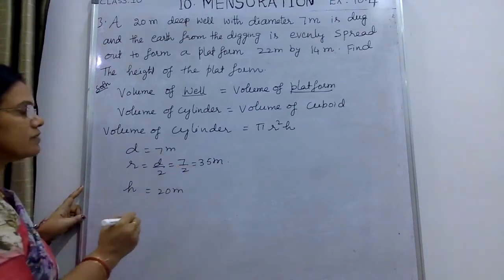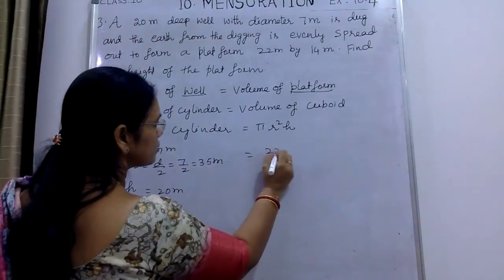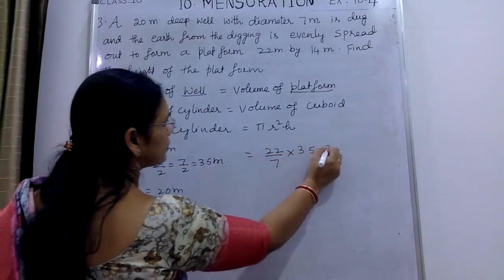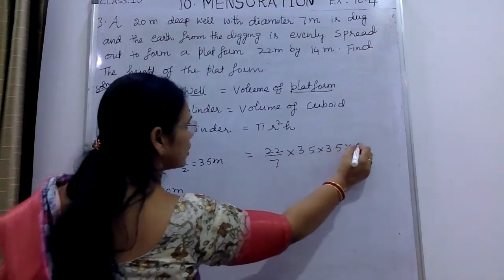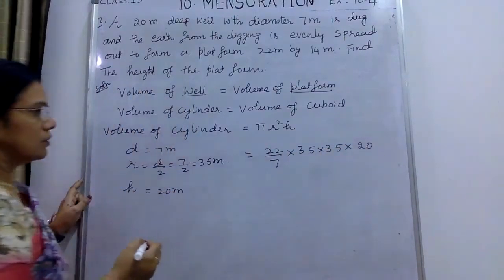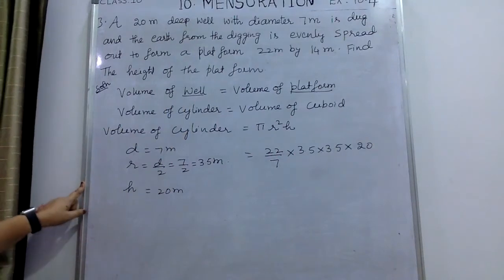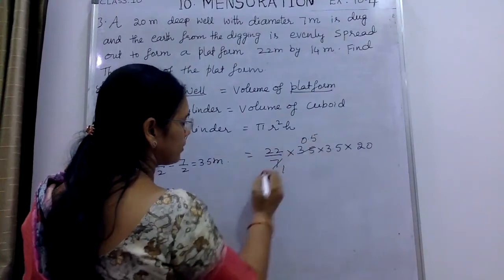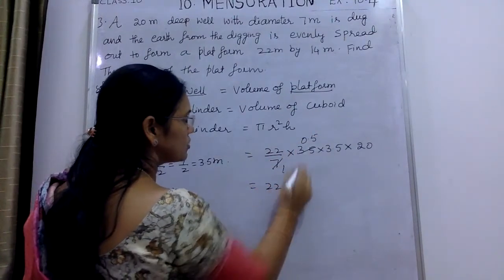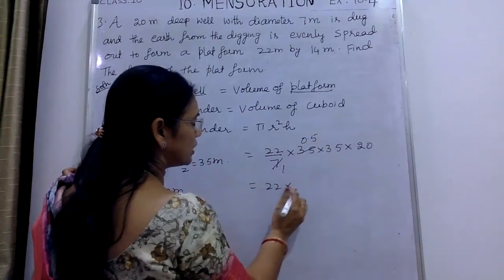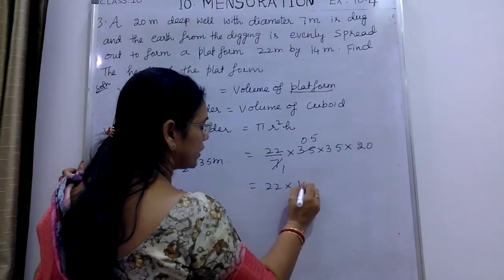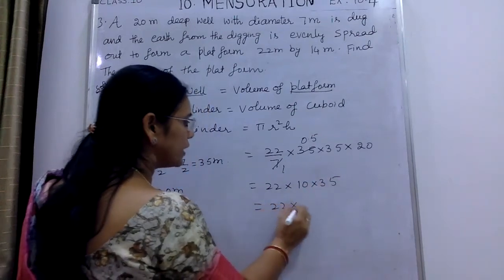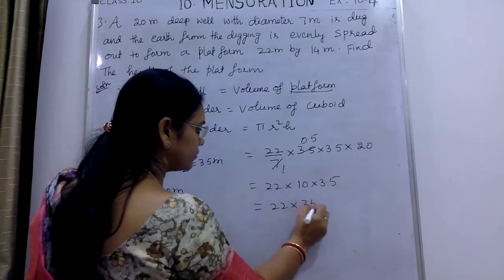So substituting these values in the formula, pi is 22 by 7, r is 3.5, again 3.5, into h which is 20 meters. Now let us do the calculation. 22 into 0.5 into 20 will become 10 into 3.5. 22 into 10 into 3.5.